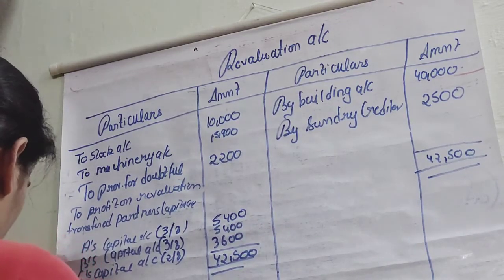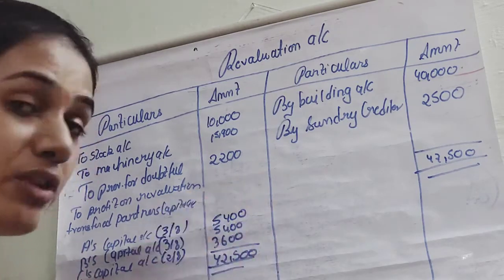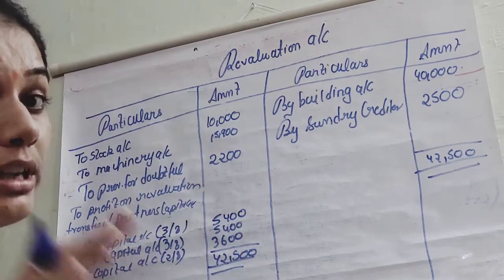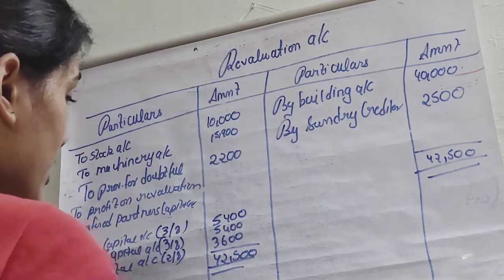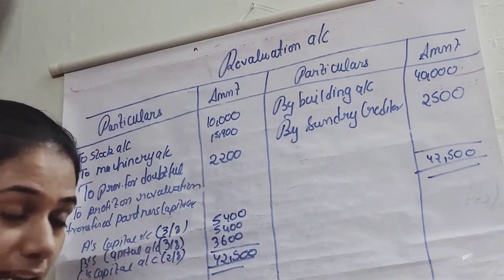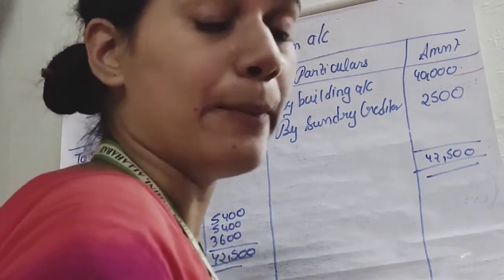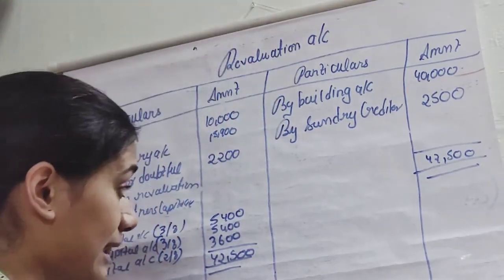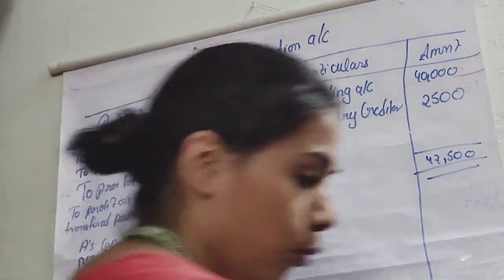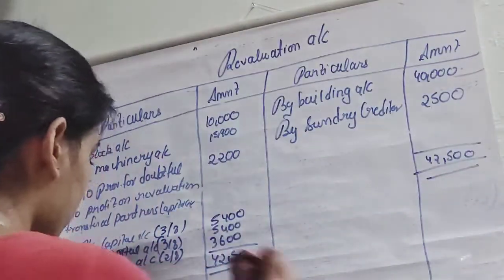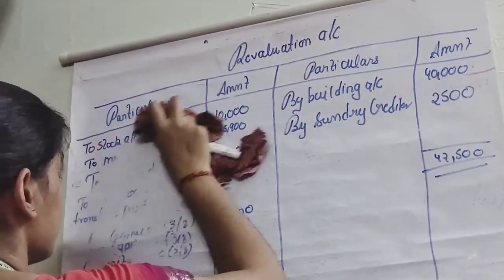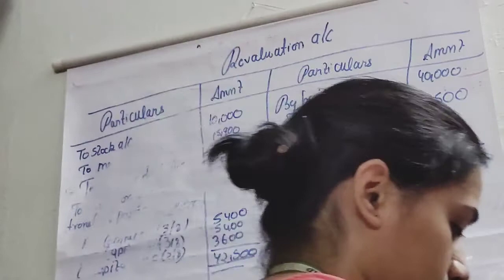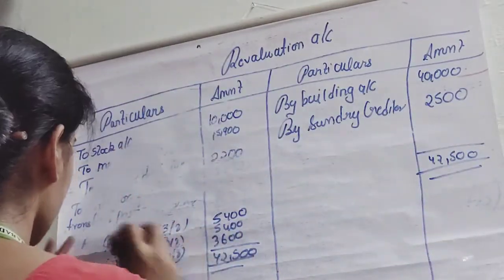Now what we have to do, as the question says that general reserves को हमें distribute नहीं करना. So general reserve हमें distribute नहीं करना है तो हम क्या करेंगे? तो हम calculate करेंगे कि partners को कितना sacrifice या gain हुआ है. So for this, one second, let me clear it out.